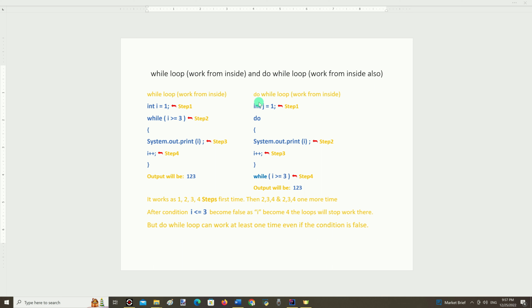The do while loop first does the execution, and only after that it checks the condition. So if the condition is false from the first step, the do while loop makes one iteration anyway.